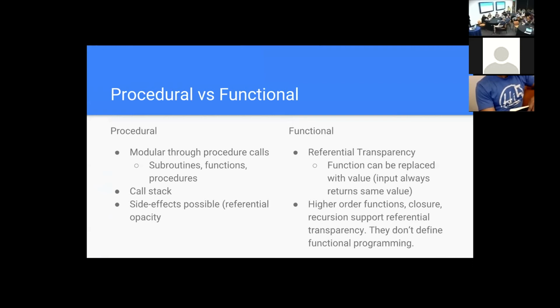Before I explain this one, I have to explain this one. Functional: there is one thing that makes something functional. There's one goal and one goal only, and that is referential transparency, which is a big, ugly set of words. It just means that the function can be taken out and replaced with the value that function produces without changing the functionality of the program. Another way to look at it is, for any given input, it always returns the same value.